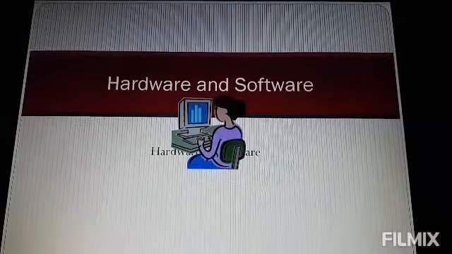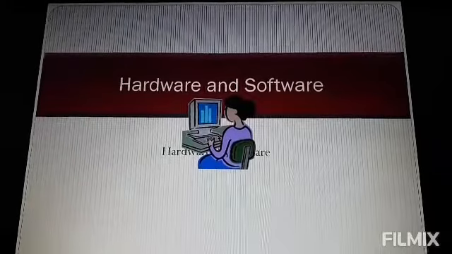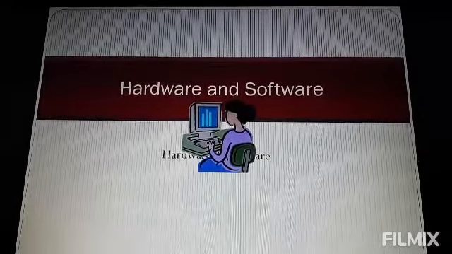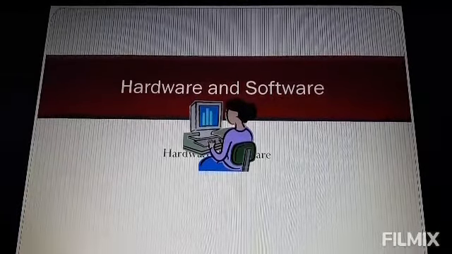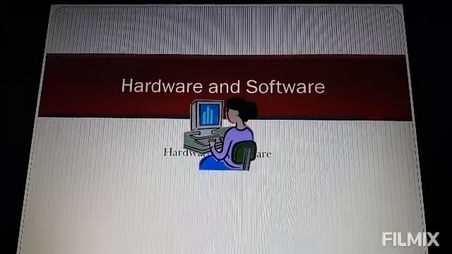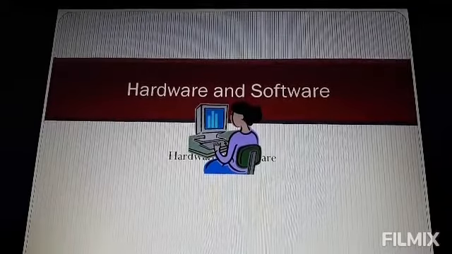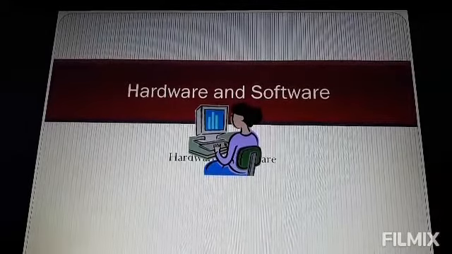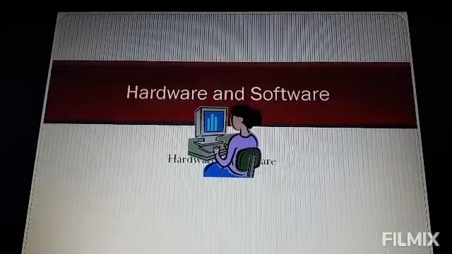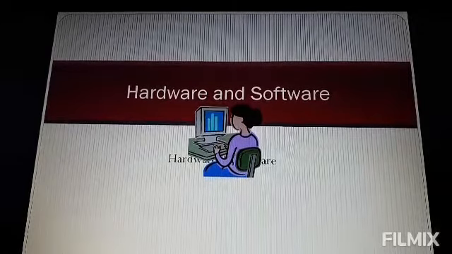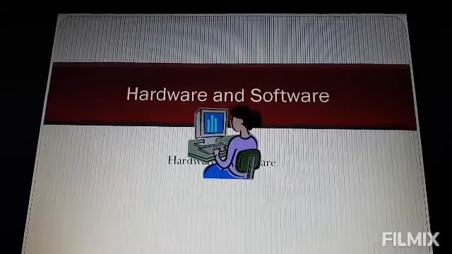Though they work together in a computer system, there are some differences between them. What are those? Hardware is required to store and run a software. Means without the hardware, software cannot load. Whereas software refers to the programs that enable a computer to perform specific tasks. Hardware starts functioning once a software is loaded. Software is installed on the hardware to deliver its set of instructions.